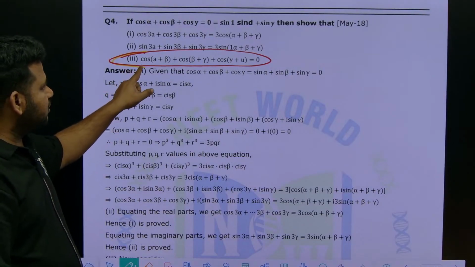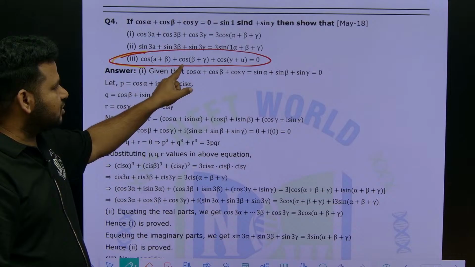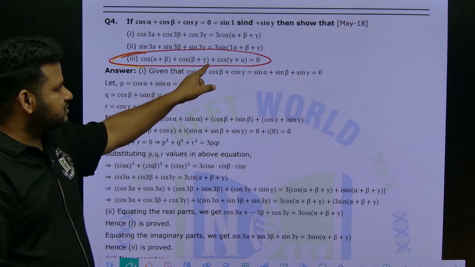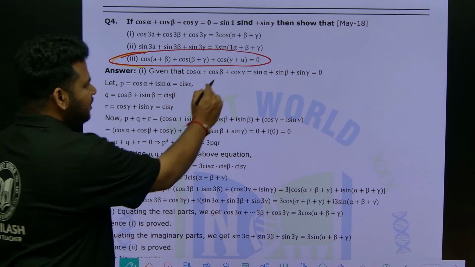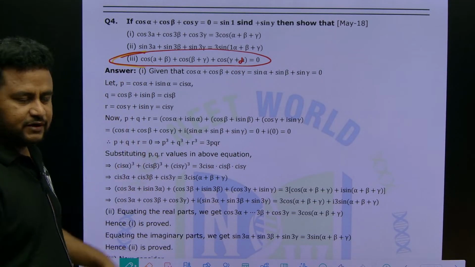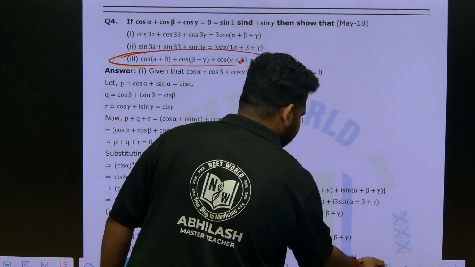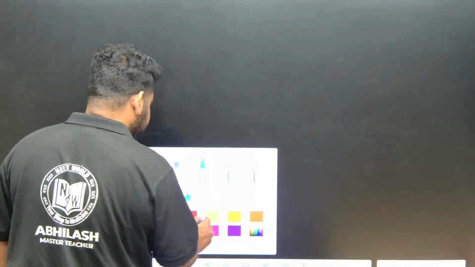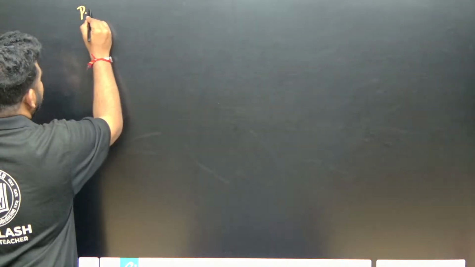So we have to prove what? Cos of alpha plus beta plus cos of beta plus gamma plus cos of gamma plus alpha should be equal to 0. This is what we have to prove. Now let us take this question, friends. What is it that we have to prove?